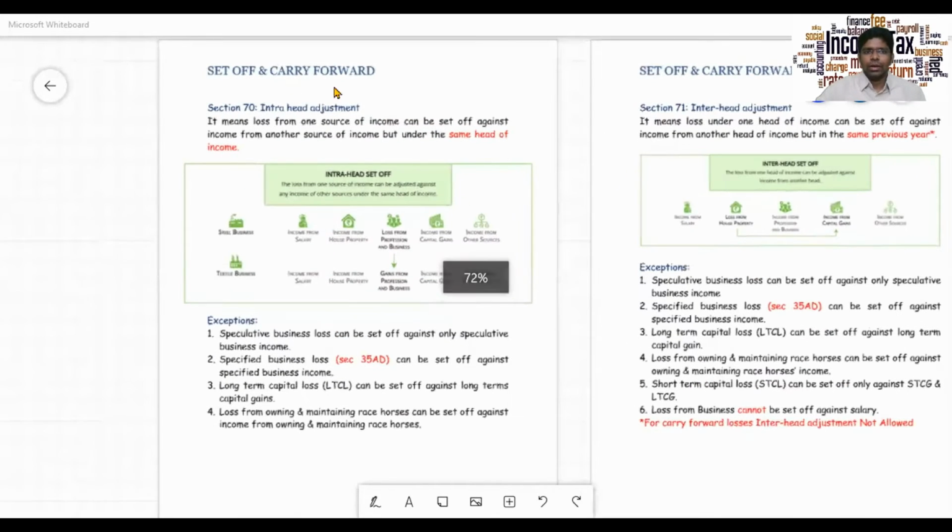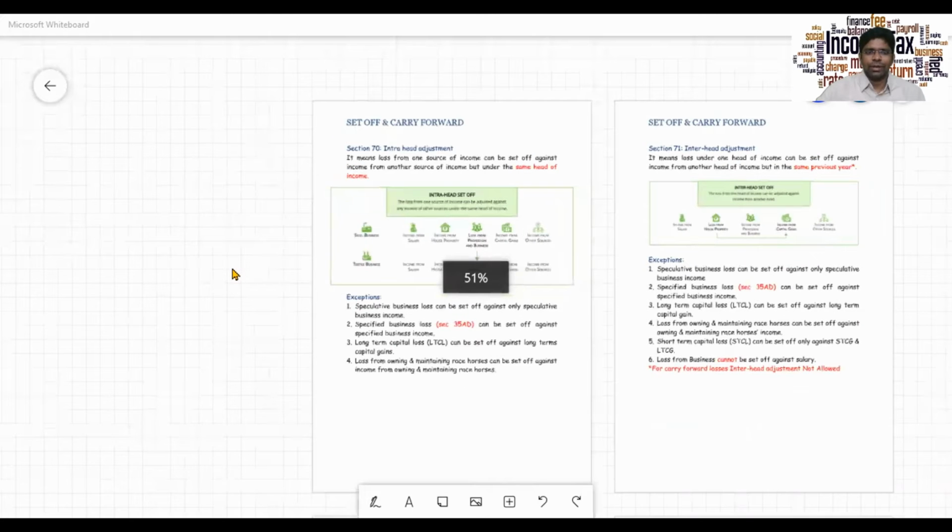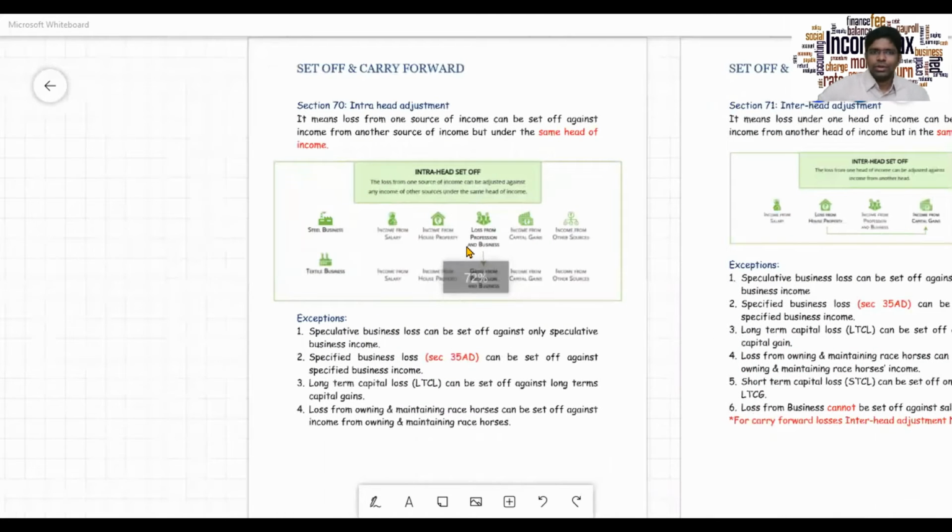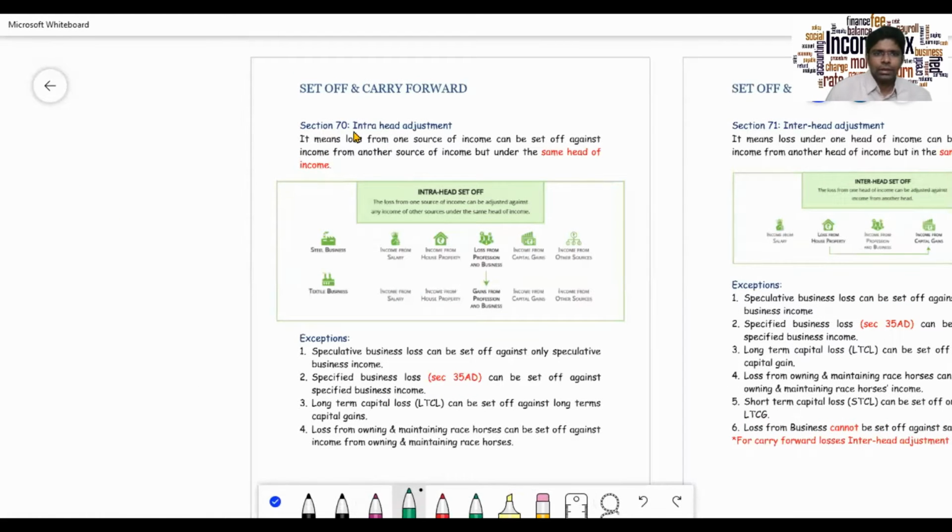Now let me share my screen with you. Under set off and carry forward, under set off you have two kinds of adjustments. One is intra head adjustment and the second one is inter head adjustment. Now what is intra?